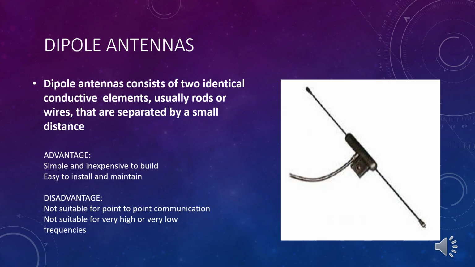Dipole antennas consist of two identical conductive elements. They are usually rods or wires that are separated by a small distance. The advantages of the dipole antenna are that it is simple and inexpensive to build, and easy to install and maintain. The disadvantages of the dipole antenna are that it is not suitable for point to point communication, and not suitable for very high or very low frequencies.